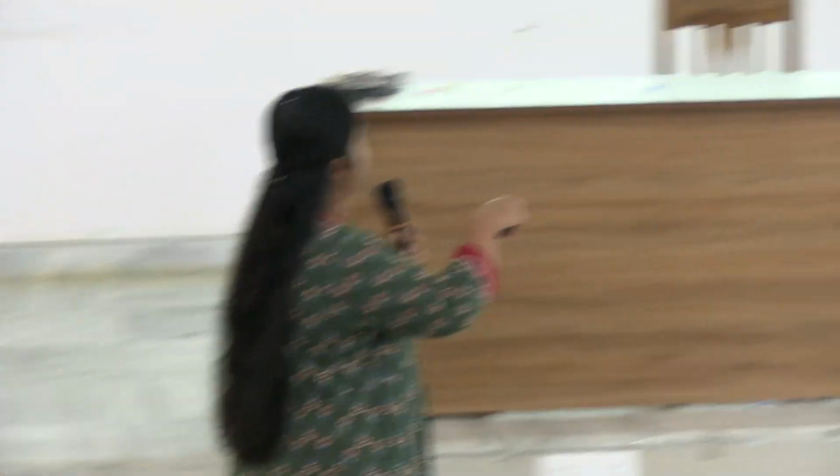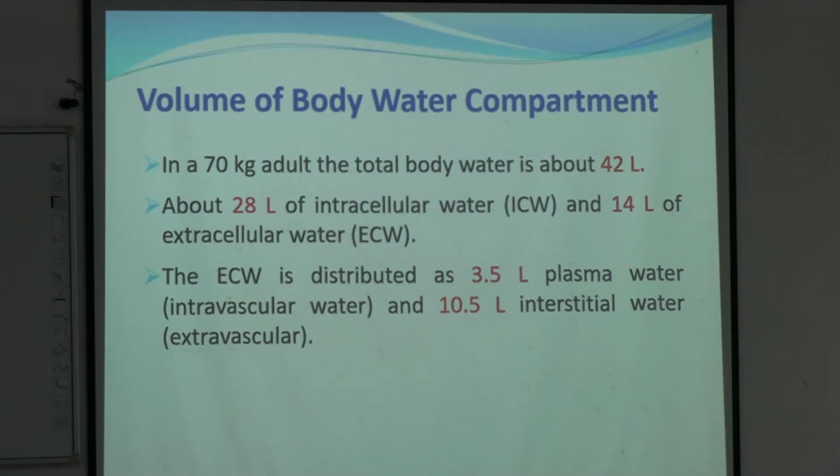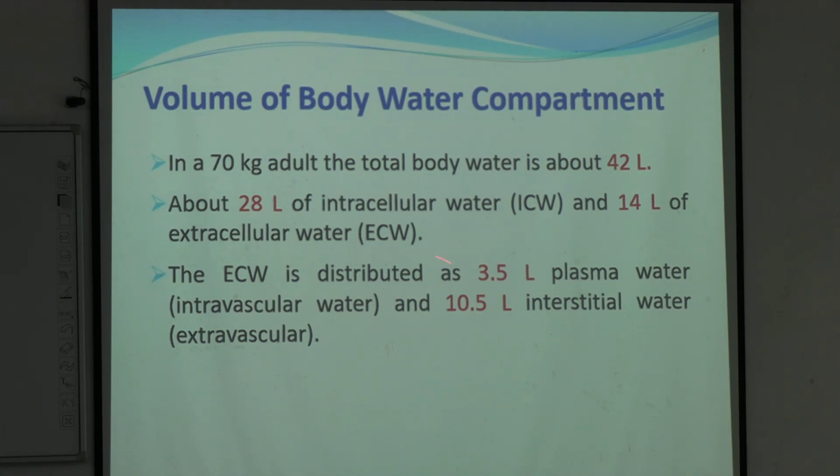Okay. So, if the total body water content is 42 liters, around 67%, that is 2/3, is intracellular, whereas 1/3 is extracellular only. So, intracellular part will be 28 liters, whereas extracellular will be 14 liters. And among that 14 liters, 3.5 liters is in plasma or in blood, and 10.5 liters is in the interstitial